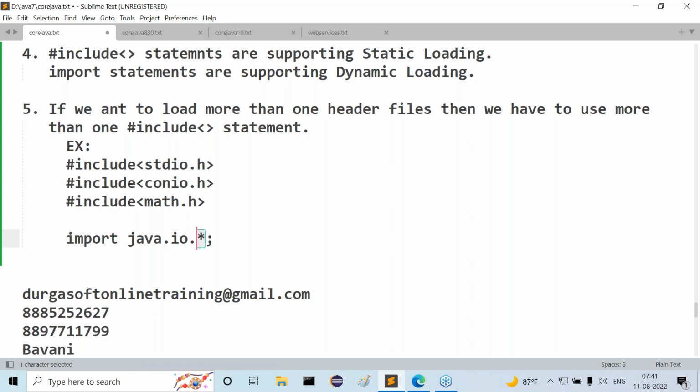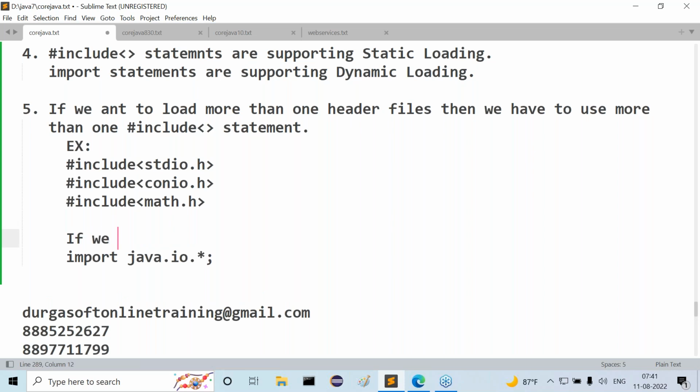If you want to use all of them in our present Java file, we have to import all classes and interfaces from the specified package. So we have to use import java.io.star. A star is representing all from the specified package. So here the point is, in the case of Java, if you want to use more than one class or interface